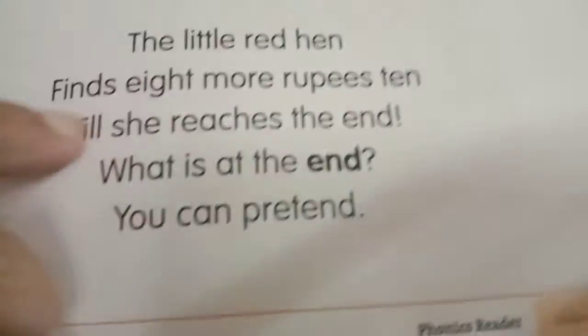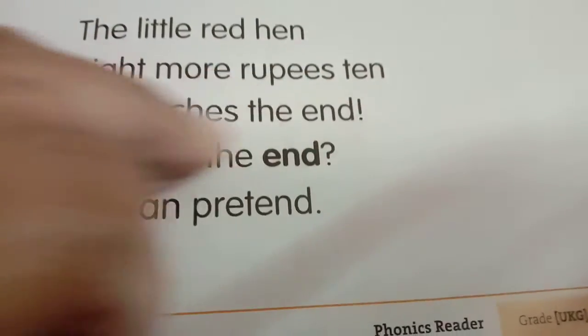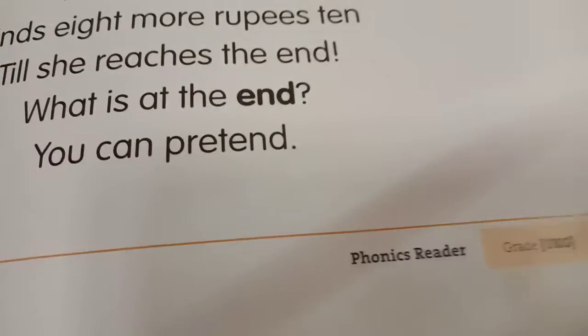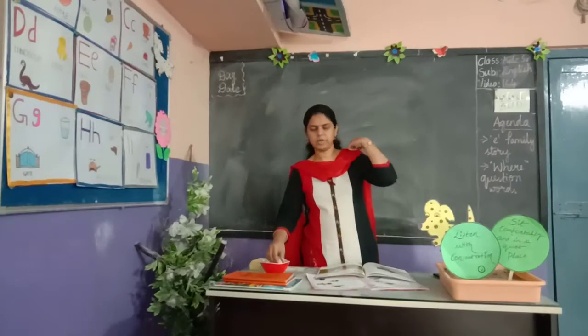Little red hen finds 8 more ₹10 till she reaches the end. What is at the end? You can pretend. Okay? Everybody take out your class workbooks.